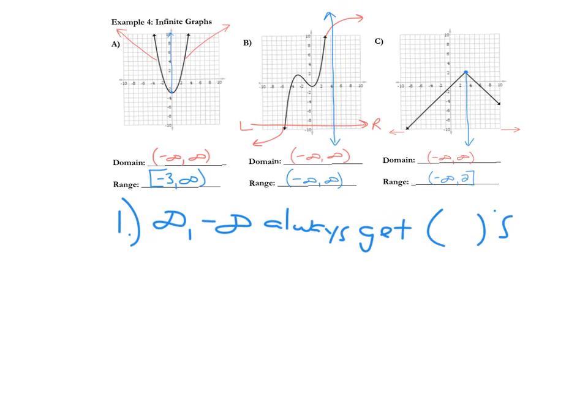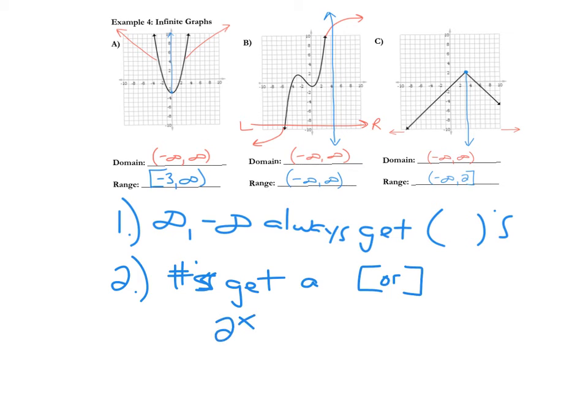Number 2, numbers get a bracket on either side, depending on where they start and stop.